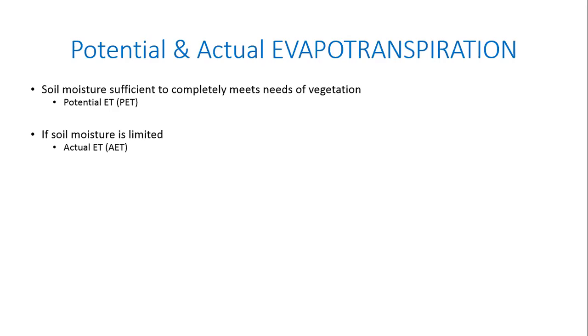Because depending on whether PET is happening or AET is happening, it gives you a clue about the available moisture in the soil, which again determines whether you have to supply additional irrigation or not. For example, if you're growing a paddy or some other crop like that, which requires a lot of water, and the evapotranspiration is happening at lower than PET, that means the plant is not growing to its full capacity, which means some additional water has got to be supplied.